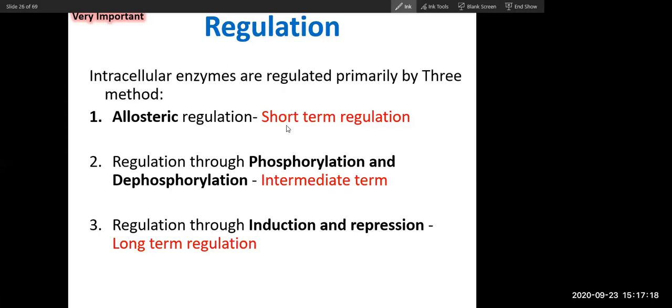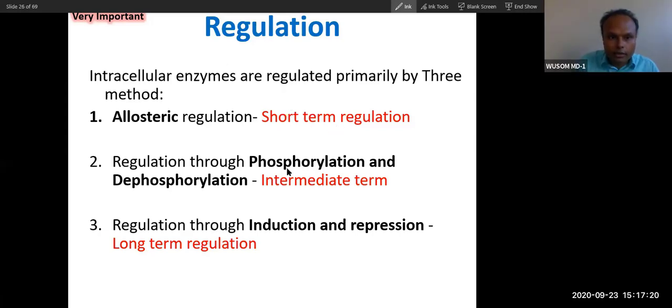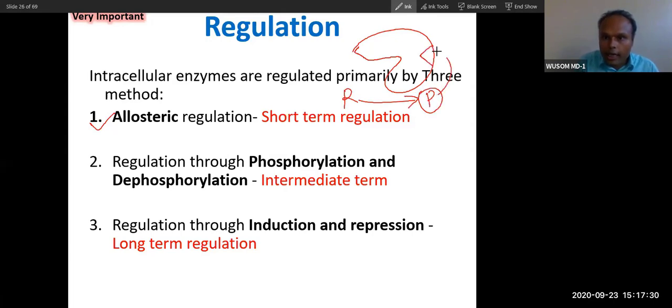So regulation, let's talk about regulation. We have already done this, three types of regulation. One type is allosteric regulation, which happens through reactant and product. So product will inhibit and reactant will stimulate. Always remember, reactant will stimulate, product will inhibit.